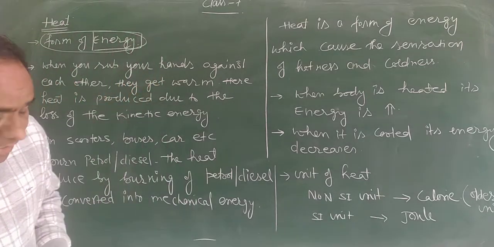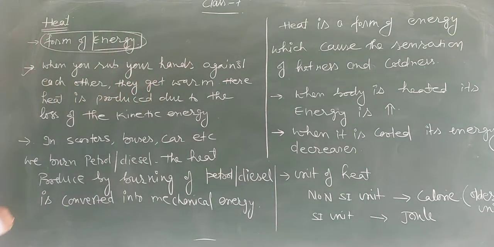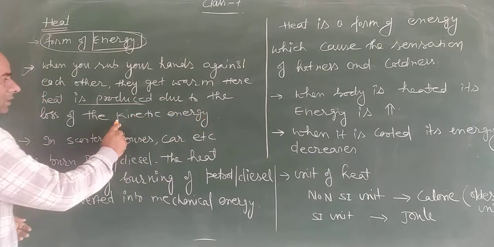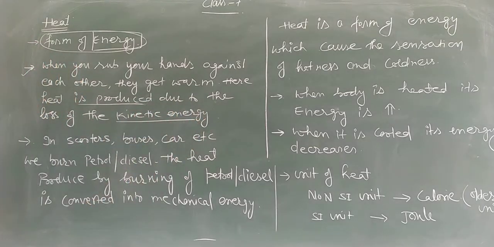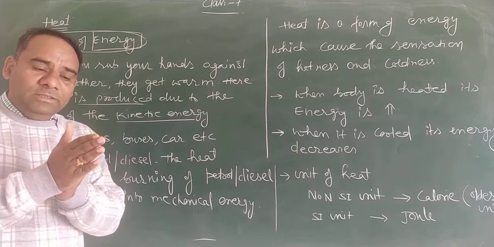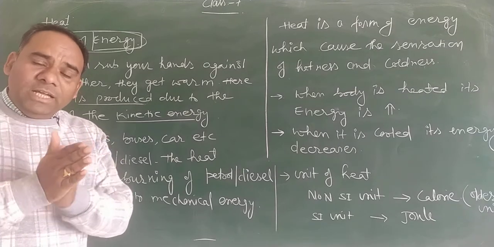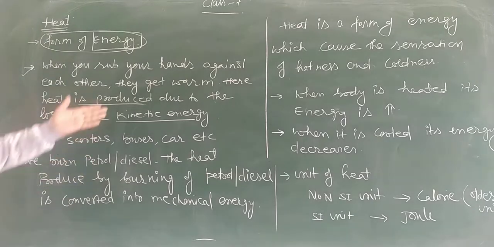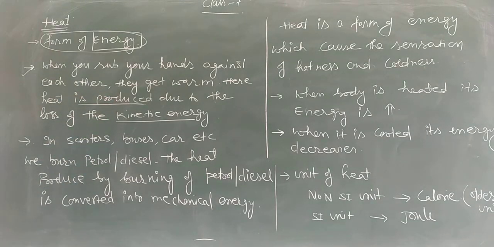So this is your first example: when you rub your hands against each other, they get warm and heat is produced, and this heat is due to the kinetic energy. Clear? Because when we move our hands, there is kinetic energy, and this kinetic energy is converted into heat, and due to heat our hands get warm.